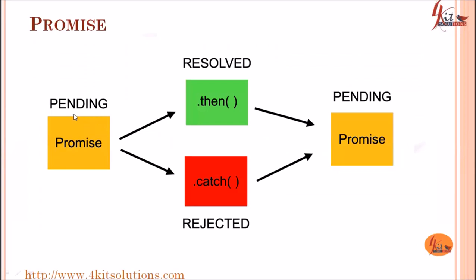There are three states of the promise object. Pending means the initial state when the promise is made, before it succeeds or fails. Second state is resolved, meaning that the promise has been completed. Or third is rejected, meaning that the promise has failed.